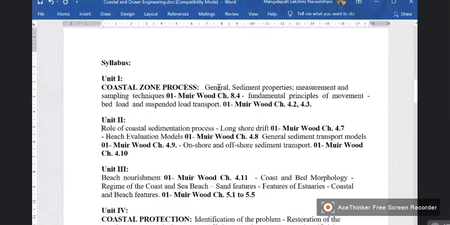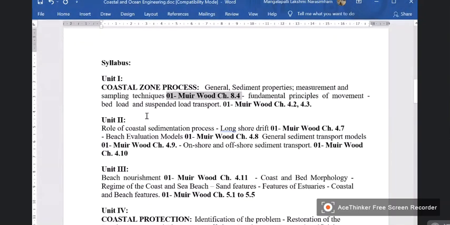So here, the first unit is the fundamental one: general coastal zone process, general sediment properties, measurement and sampling techniques. I have just entered here the place where the material is available in the reference for my PPT generation purpose. And then the fundamental principles of movement, that is bed load and suspended load transport. So this forms the first unit, which is very fundamental or basic information.